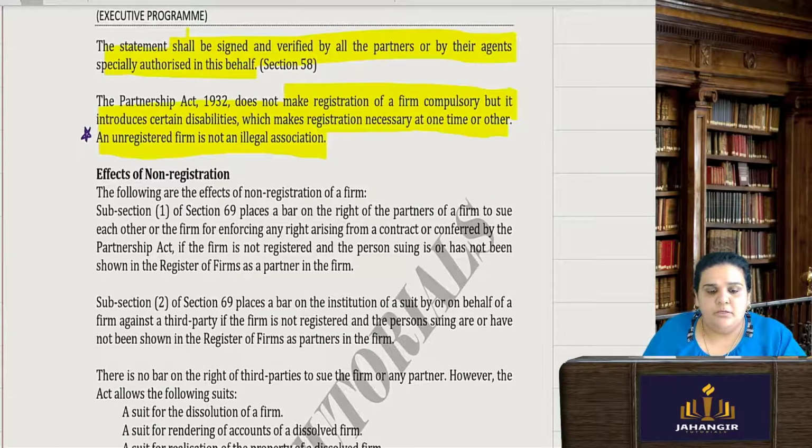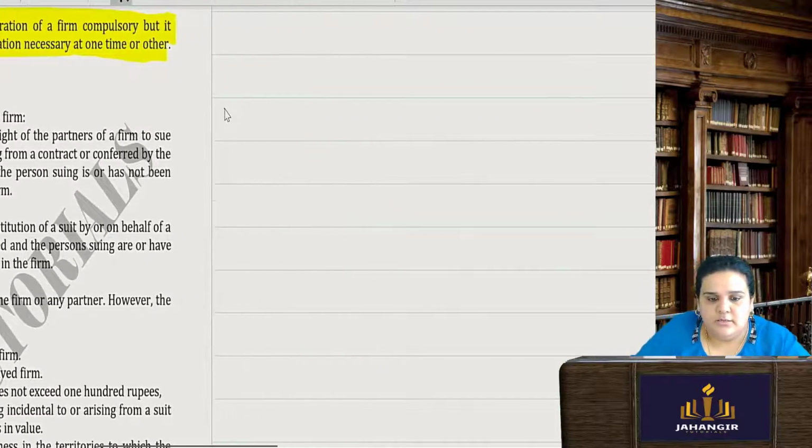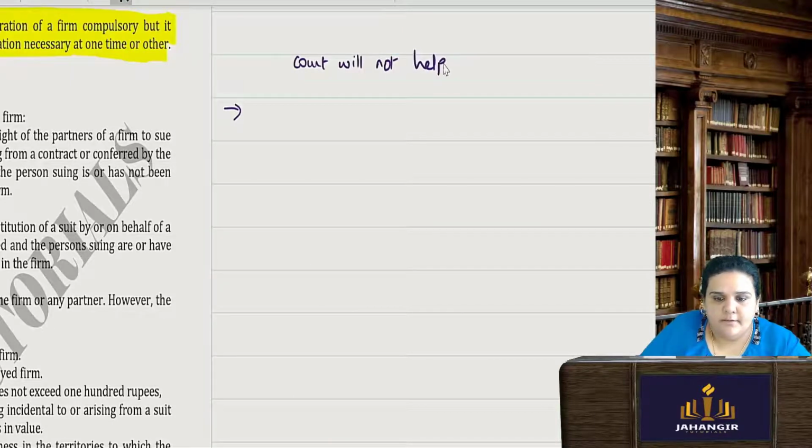Now what happens when you are a non-registered firm? If you are not registered, basically the court will not help. When will the court not help? Suppose a partner wants to sue another partner, the court will not help.